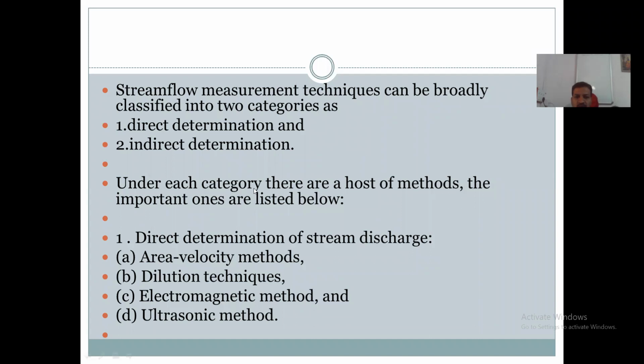So this stream flow measurement is measured by two methods. First one is direct method, second one is indirect method. Stream flow measurement techniques are classified into two categories: direct determination method and indirect determination method.